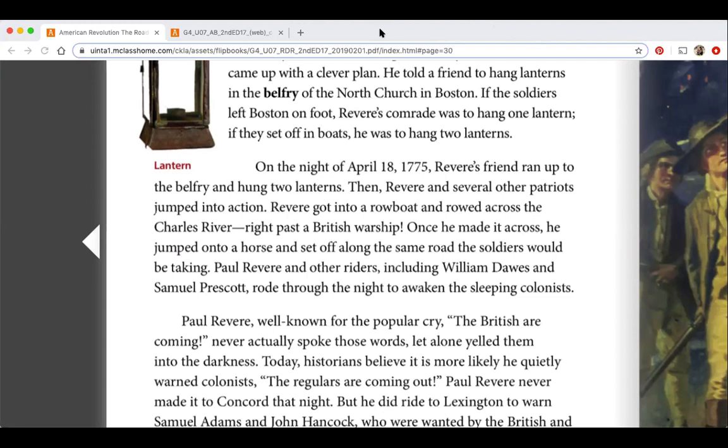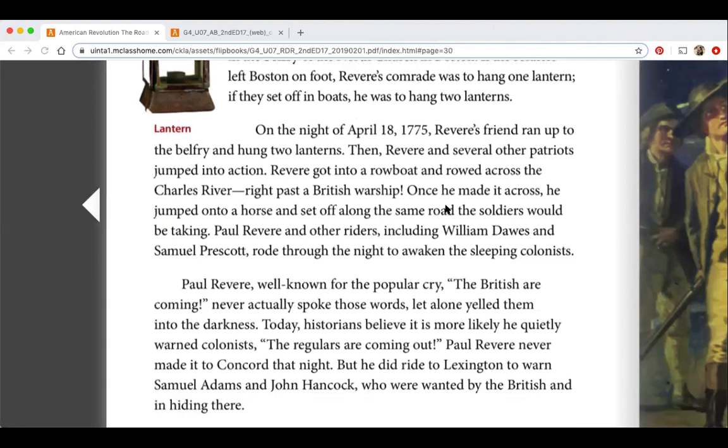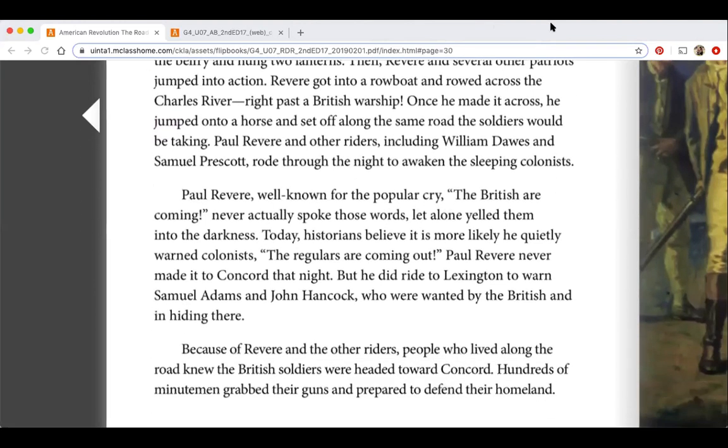Paul Revere, well known for the popular cry, "The British are coming," never actually spoke these words. So I want to take a second just to underline this. "The British are coming." It's true, he actually didn't speak that. And you know what's funny is that these people at the time, the colonists, were still British. So really what they would have said is what he's going to tell us right here, the regulars. He would have said, "The regulars are coming out."